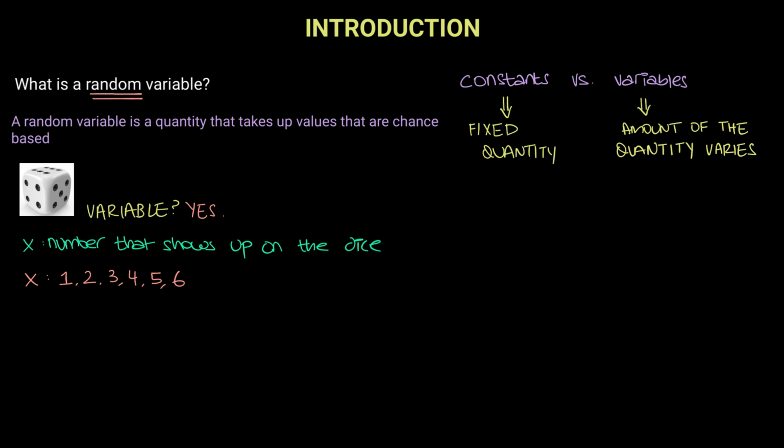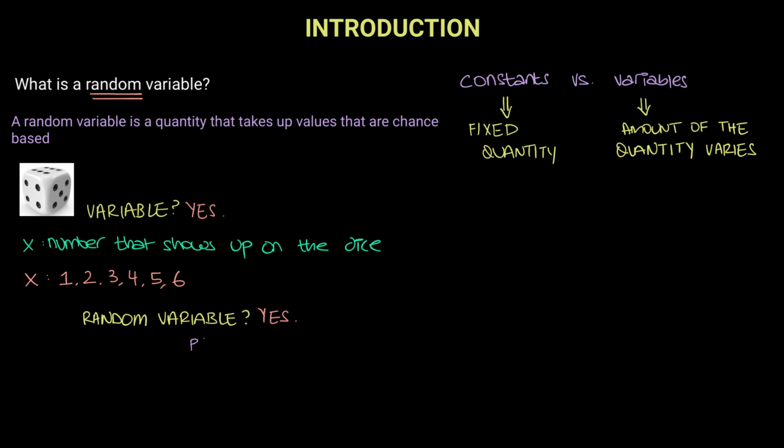And now the question is, is x a random variable? The answer to this is also yes. And how do we know it's a random variable? Because all these values, 1, 2, 3, 4, 5, 6, are definitely chance-based. And what does chance-based mean? It means they all have individual probabilities. They all have a chance of occurring.